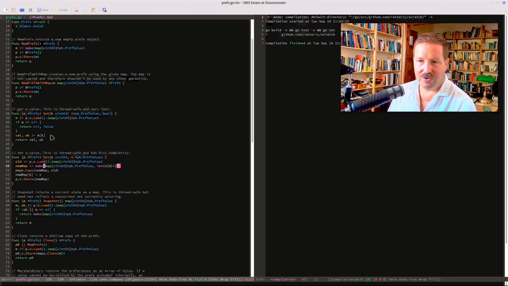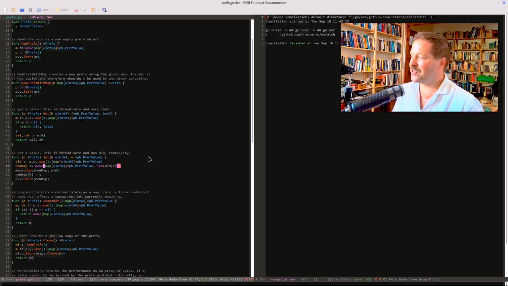Then if you get a value from the map, you first get the map. That is an atomic operation, so it's thread safe. And then you use the map normally as you usually would. And that is a very fast operation because the atomic access here just basically gets a pointer. This is stored as an empty interface value here, but you cast the type back to the map, and that's all very fast. It's just a pointer in the end that is accessed atomically.